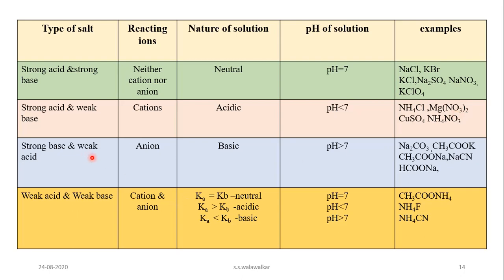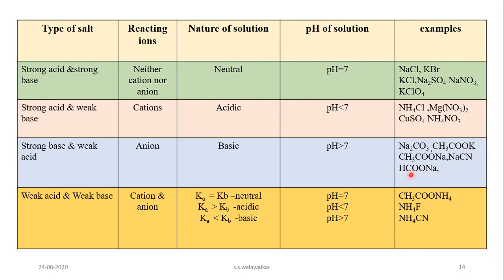The third type of salt which we have discussed in our previous lectures is the salt of strong base and weak acid. In such a salt, anions react with water and produce a basic solution, and therefore pH is greater than 7. Examples of this type of salt: Na2CO3, sodium carbonate, potassium acetate, sodium acetate, sodium cyanide, or sodium formate.